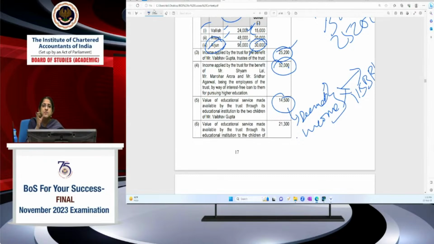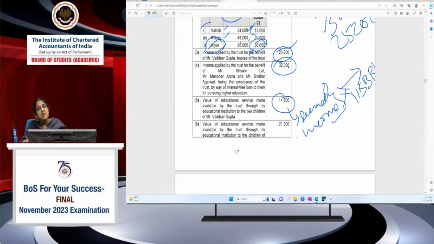12.2, the value of educational services, or if it's a hospital, medical services provided to the prohibited persons or their family, that is deemed income, definitely a deemed income. It is not allowed as application, but such deemed income is not subject to tax under 115 BBI. So it is not a specified income under 115 BBI, though it is a deemed income. It will be deemed as an income for charitable trust, but it is not taxable at 30%. I hope this is clear. That's why we are not including this.